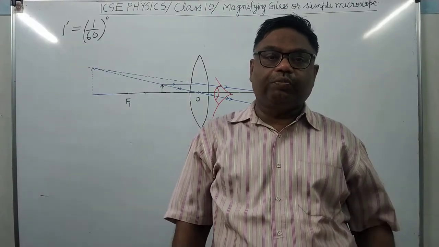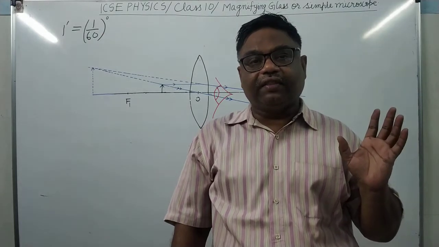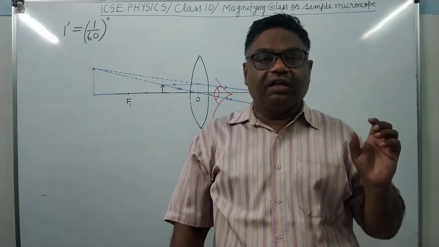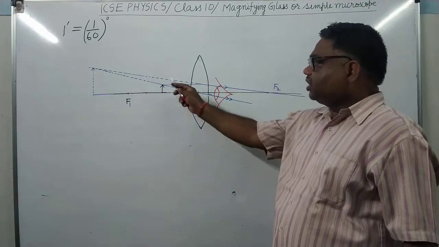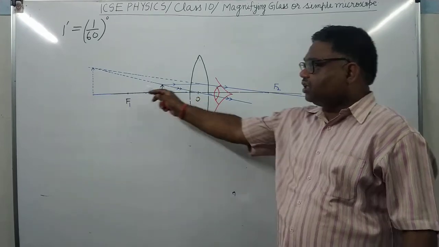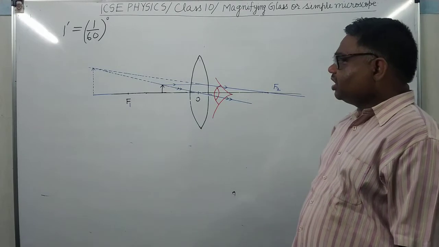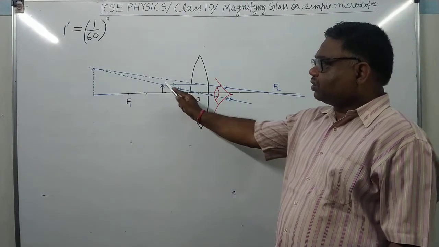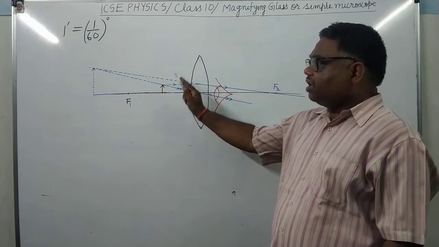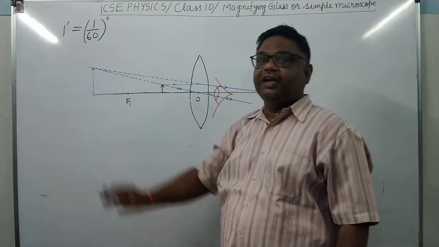A simple microscope consists of a convex lens of a small focal length. This convex lens is adjusted in such a way that the object lies in between its optical center and focus. When the object is in between optical center and focus, it will form its virtual, erect and magnified image on the same side as the object but behind it.